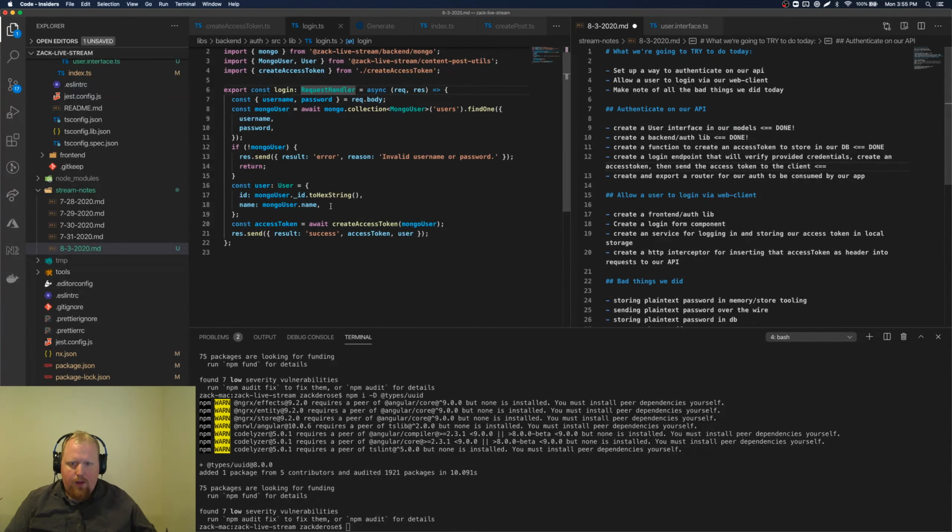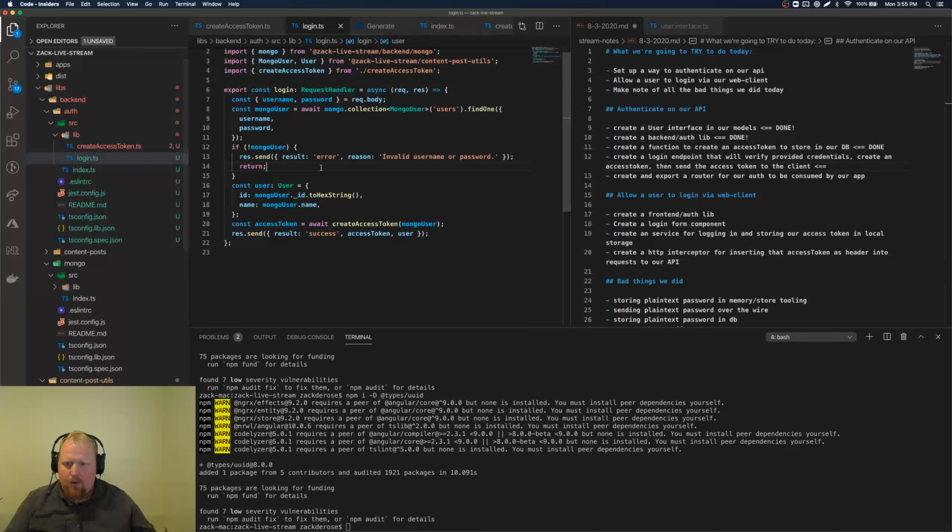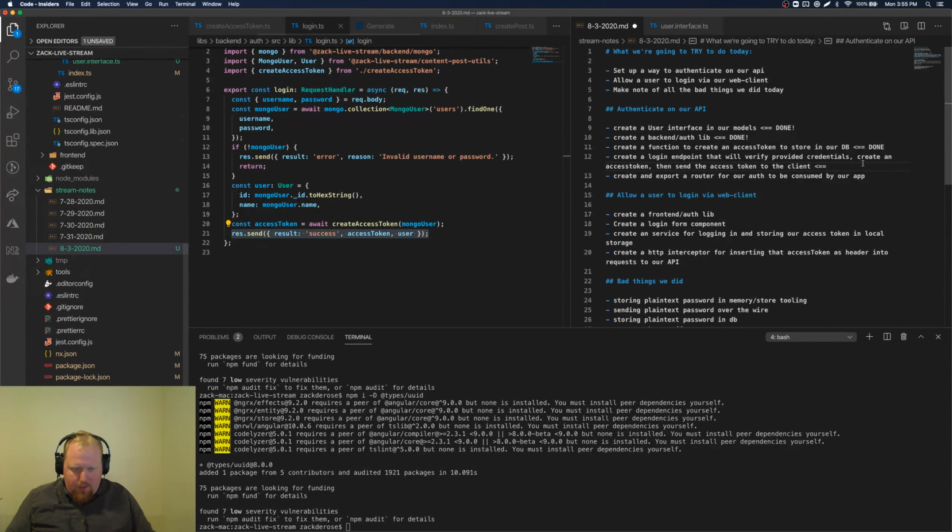So we have this login endpoint right now, which is going to get a username and password. Find a user. If no user, we're going to let them know, hey, this failed. If we do get a user, we're going to kind of build the user information we're going to send over. We're going to create an access token, stick it in the database. Remember, this is sticking it into the database, and then we're going to send back the information the client's going to need to do its stuff. So that's that. We'll mark it for done now. We'll kind of have to make sure everything's working later once the client's set up.